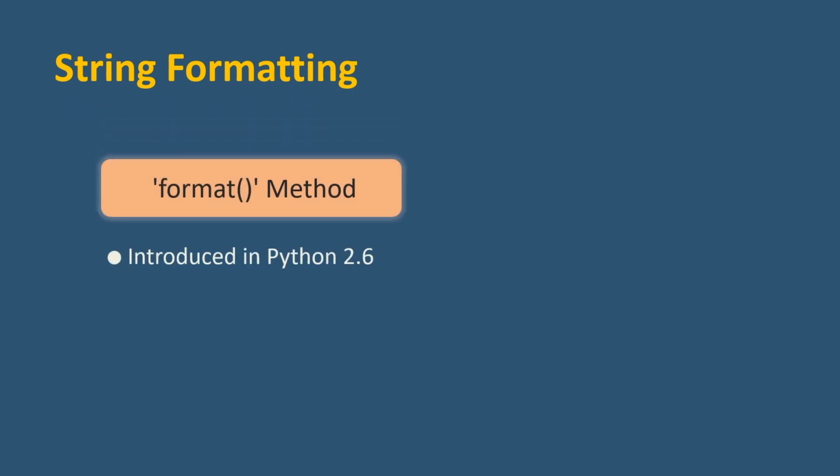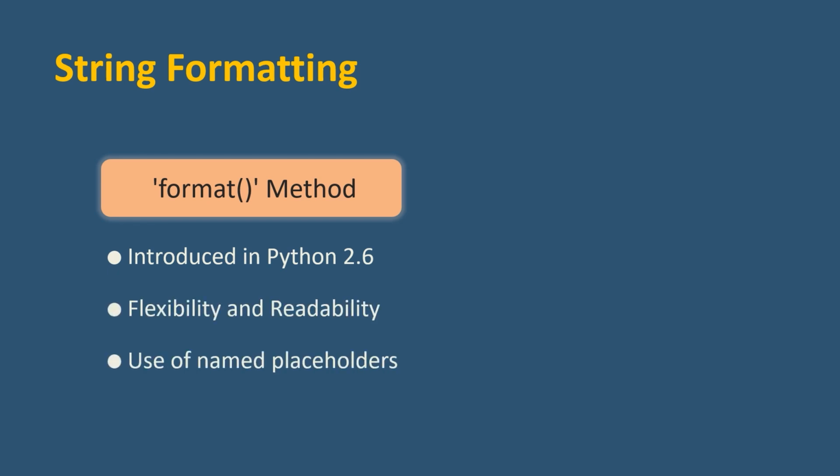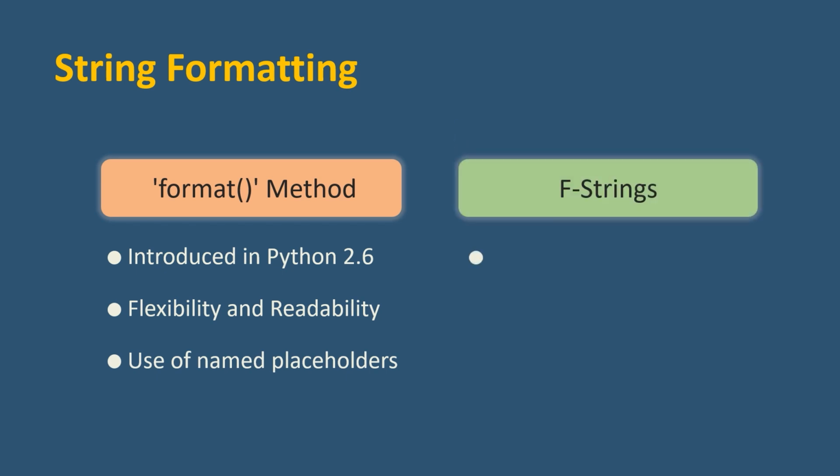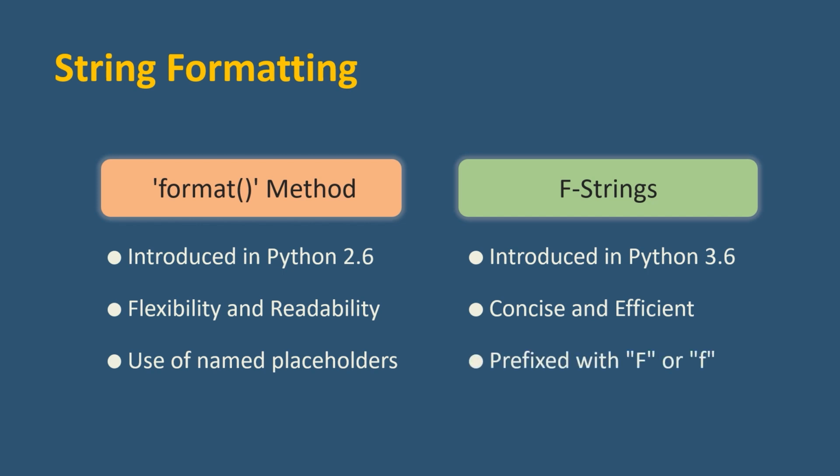The format method, introduced in Python 2.6, offers flexibility and readability by allowing the use of named placeholders and various formatting options. The most modern approach is f-strings, introduced in Python 3.6, which provide a concise and efficient way to embed expressions directly within string literals using curly braces and prefixed with f. Each method provides unique features and can be chosen based on specific requirements and the version of Python being used. We will explore string formatting techniques more in depth, focusing on the format method and f-strings.